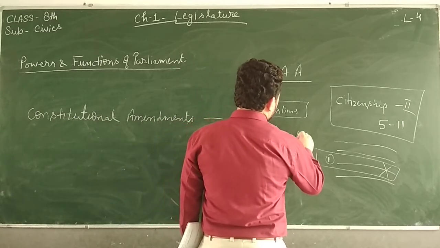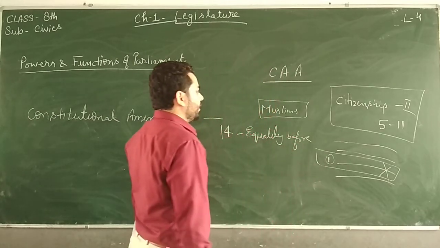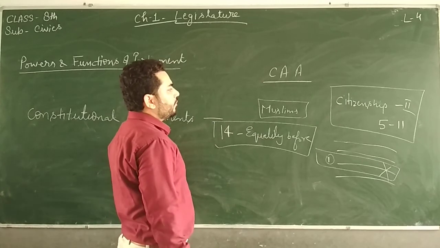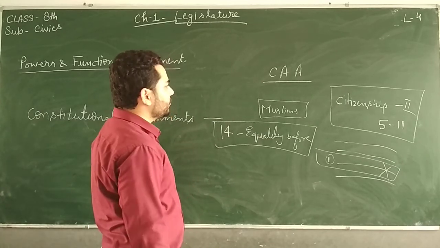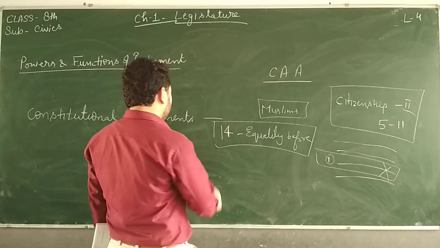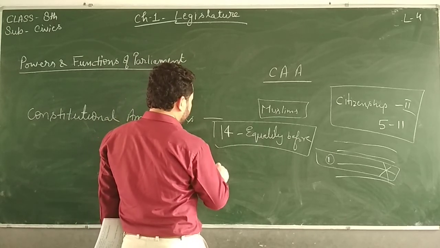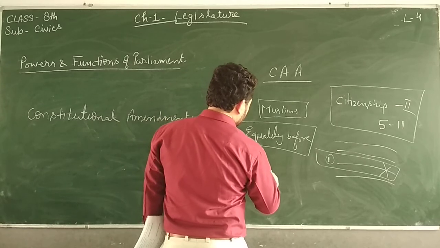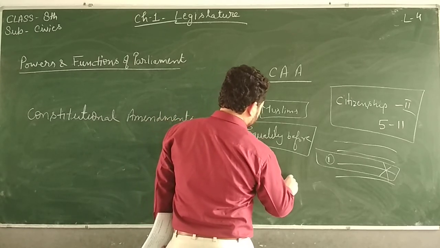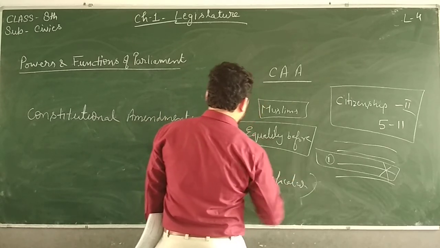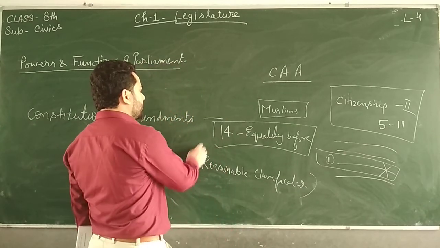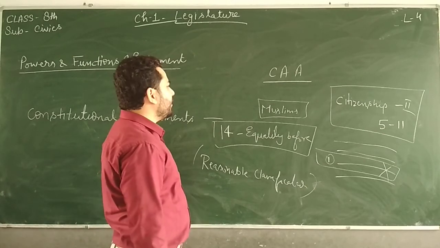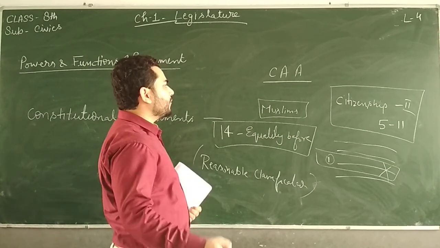But the people who were in favor of this act said that no, it is a reasonable classification, and hence it is not violating any article. So this type of thing was going on.